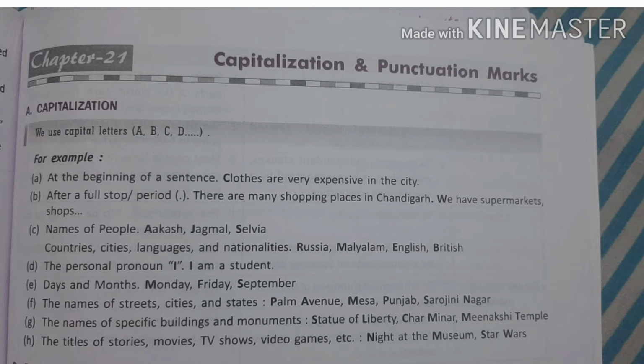Start with capital letters. As I told you in the beginning, in English there are two types of letters, small letters and capital letters. Now I am going to tell you where we use capital letters. First, at the beginning of a sentence. When we start a sentence, we always start with a capital letter.